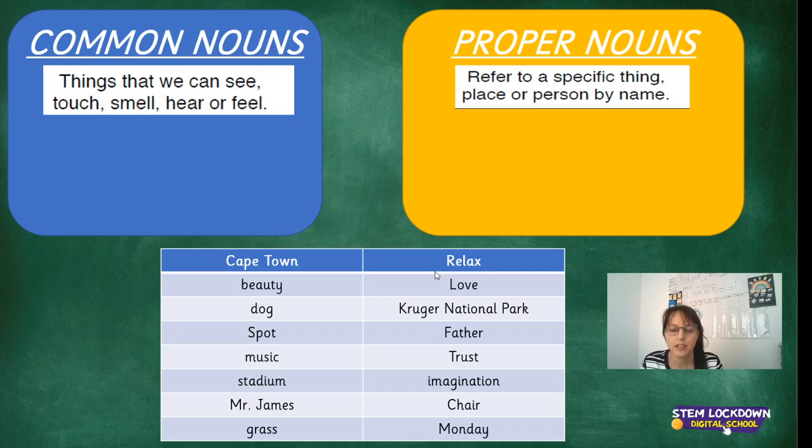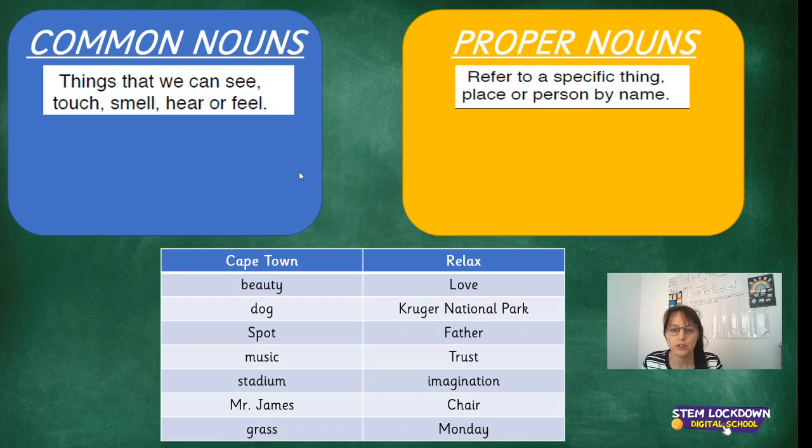No. Although they are in capital letters, they sometimes revert to capital letters if used at the beginning of a sentence, like trust me, or father, please come here, but they are not proper nouns. Okay. So all the rest, other than Cape Town, Mr. James, Kruger National Park, and Monday, are all common nouns and they all go into this blue box.